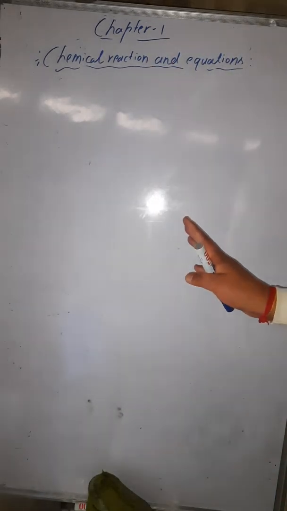So students, this will be part 5 for this chapter, that is Chemical Reactions and Equations, chapter number 1 of science, and it will come under chemistry. Till now we have read about the characteristics of a chemical reaction. Some characteristics I have told you, like change in state, change in temperature and change in color. These things we have done.